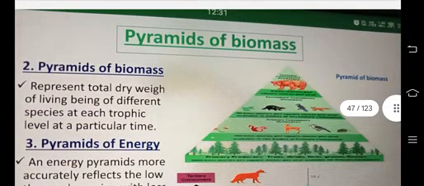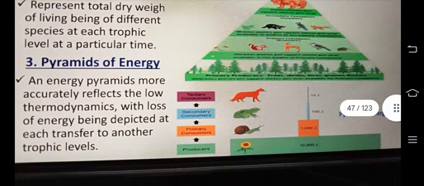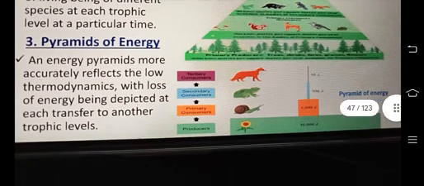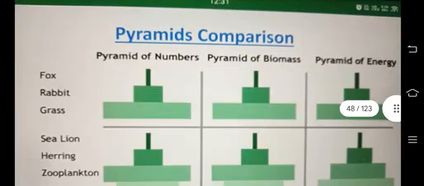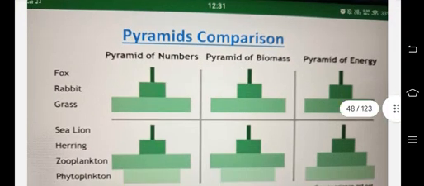Pyramid of biomass. Pyramid of biomass represents the total dry weight of living beings of different species at each trophic level at a particular time. Pyramid of energy: energy pyramids more accurately reflect the laws of thermodynamics, with loss of energy being depicted at each transfer to another trophic level. Pyramid comparison: pyramid of numbers, pyramid of biomass, pyramid of energy.